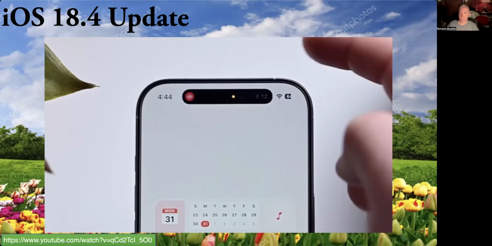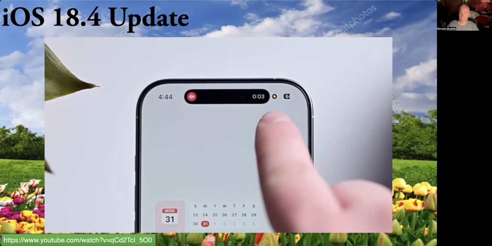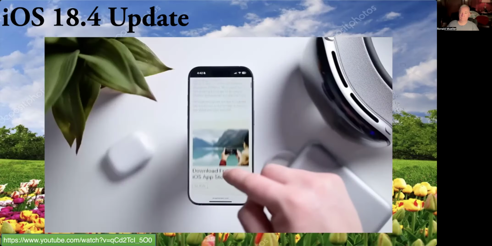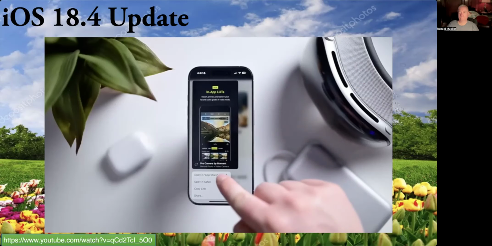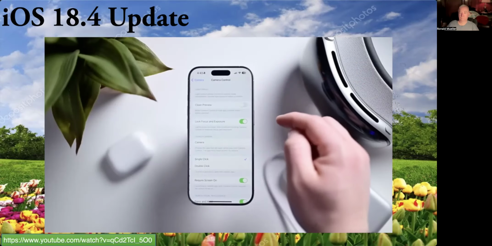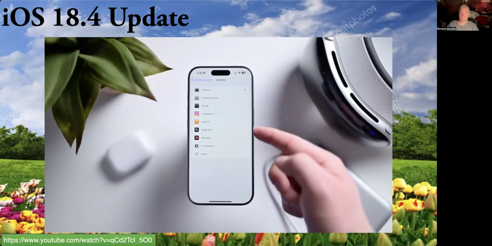The privacy indicator that shows at the top of the screen has changed position, and there's a new black background behind it, making it easier to see in certain different apps. And previews for App Store links, like in Safari, now show more information about an app before you fully tap into it. There's a new sub-menu for the camera app under camera control, to tell it what app to open.